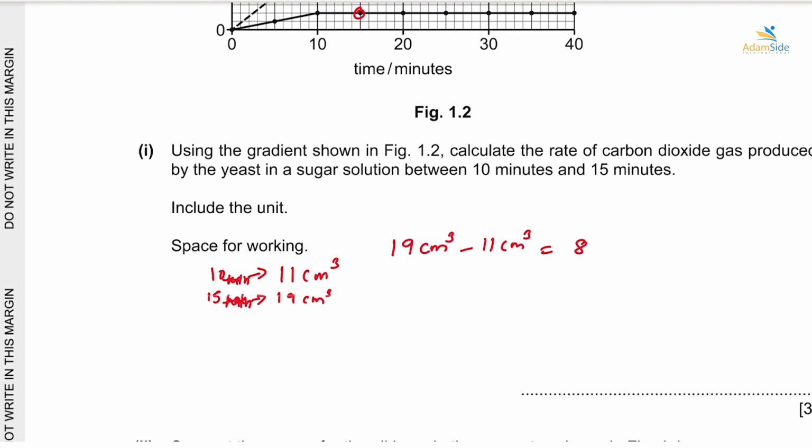All right, but the time interval between 15 minutes and 10 minutes is 5. So in order to get the rate, we take the difference of the volume collected and divide it by the time taken. So it will be 8 divided by 5. Okay, then we work it out in a calculator.